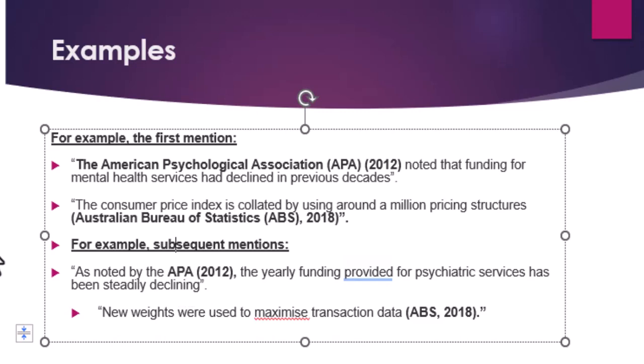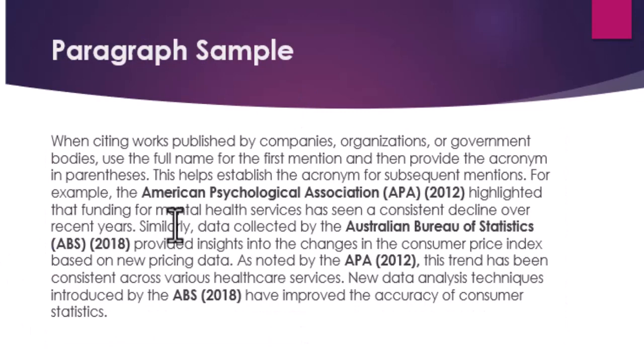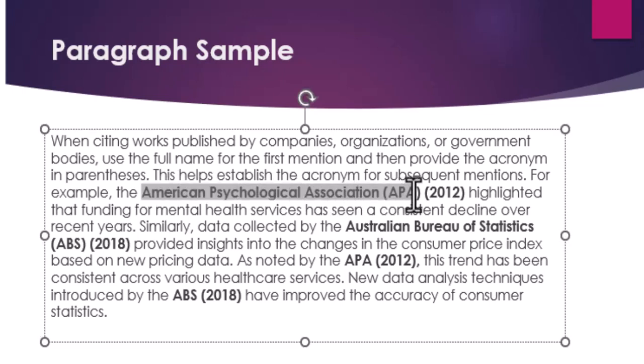So let us look at a paragraph. You can see in this example paragraph that in the first citation, you use the full name, followed by the acronym. But in the second citation, you use the acronym alone. For the case of the Australian Bureau of Statistics, you use the whole name of the organization and the acronym, with the acronym in brackets. But for the subsequent citations, you use the acronym alone.